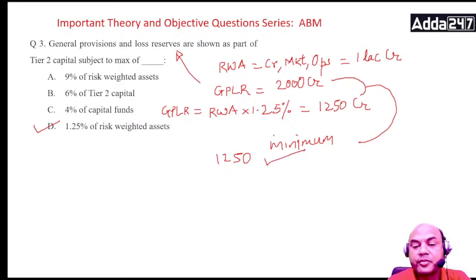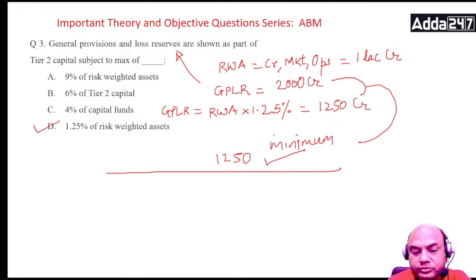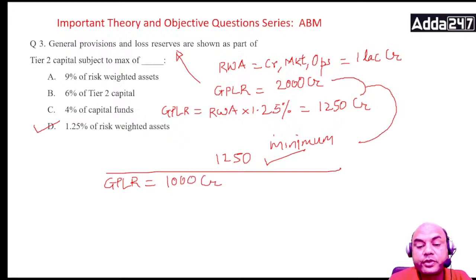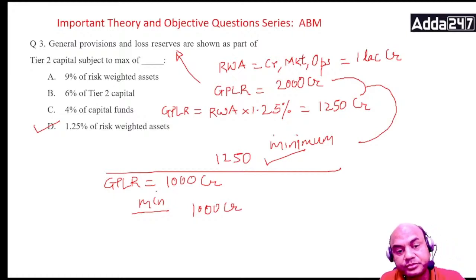But now I'll give you case number 2. In the exam they give you everything the same, but they give you GPLR equals 1000 crores. If they give you this figure, which one will you take? As per your calculations it is 1250 and here it is 1000. So you'll be taking the minimum of these. So here you'll be taking 1000 crores. Remember this by heart for your exam. Very important calculation. Many of us forget this part, question number 3 and question number 2. We forget this and then it's all problem.